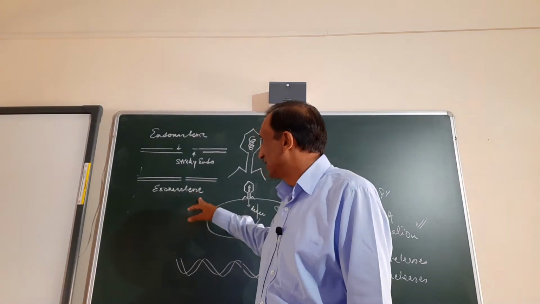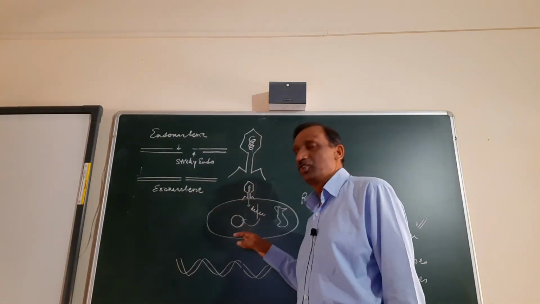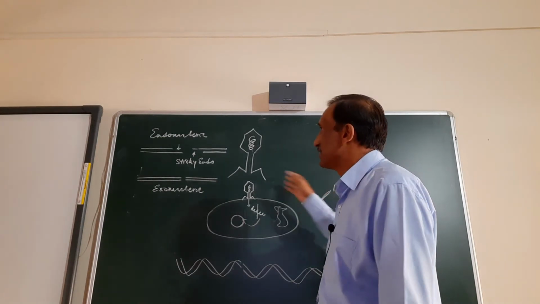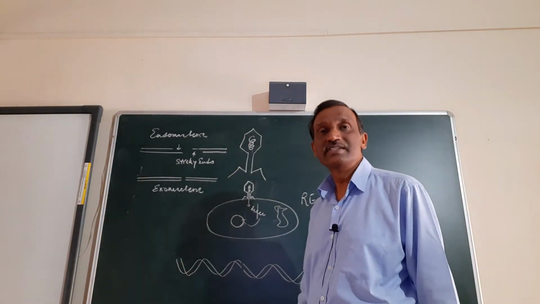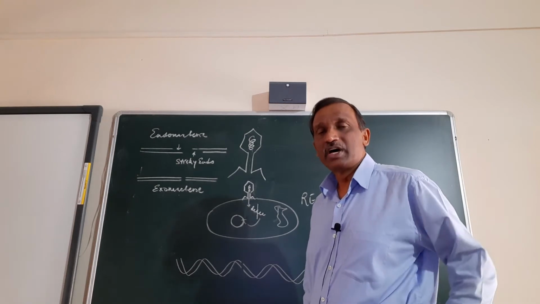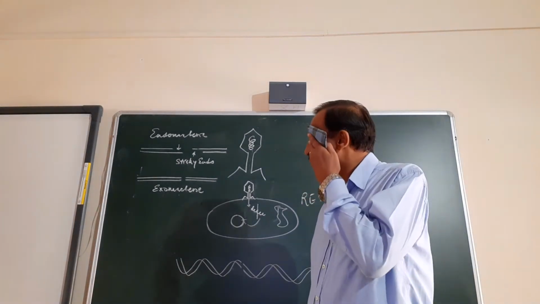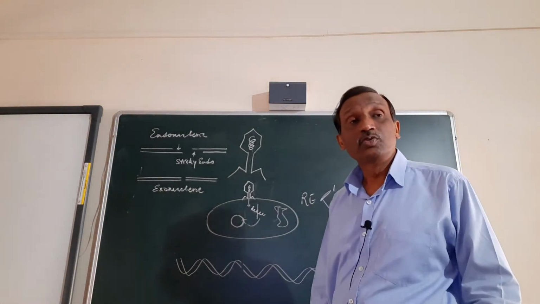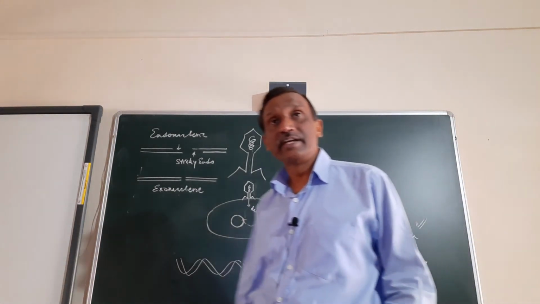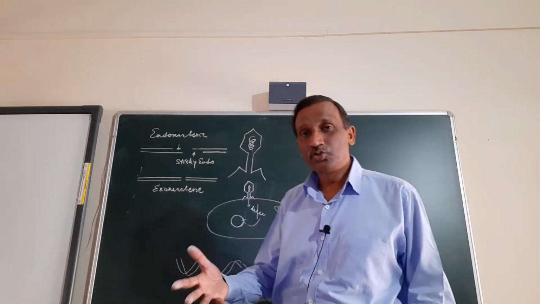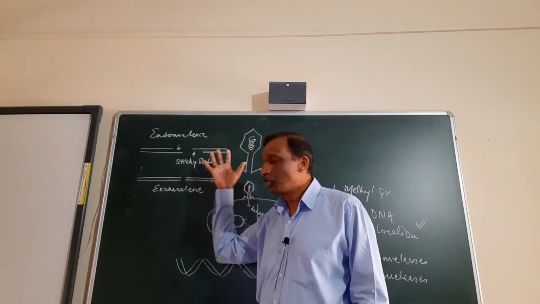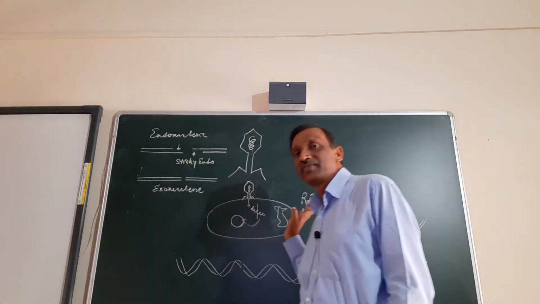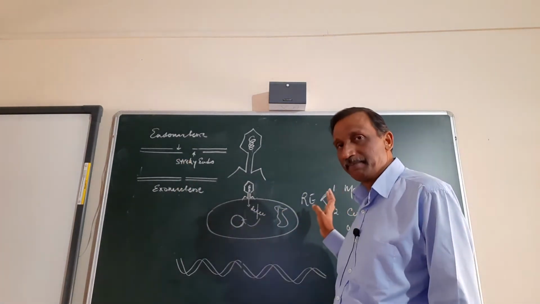If the growth of bacteriophage has to be stopped, this can also give the same effect, and this can also give the same effect. But our aim is to use it in biotechnology, since we are studying the chapter on biotechnology principles and processes. So our aim is to study the tools which can be used in biotechnology. For that, this is better; this or that will not be used. वो तो हो ही नहीं रहा था पहले.